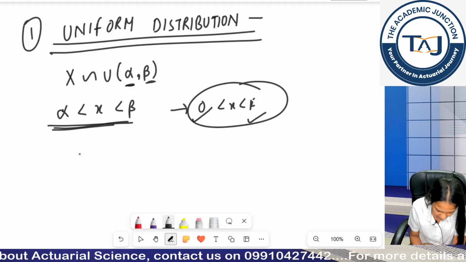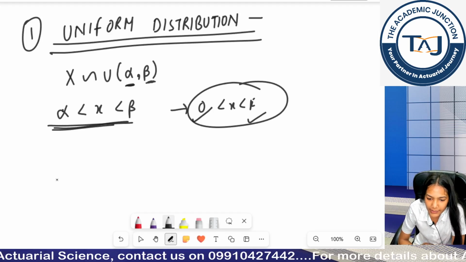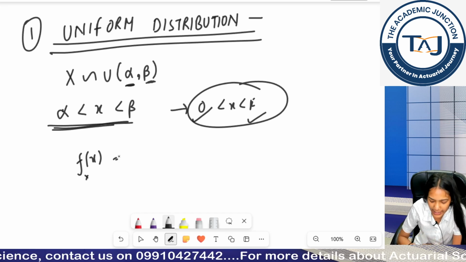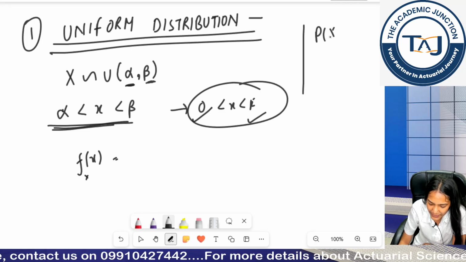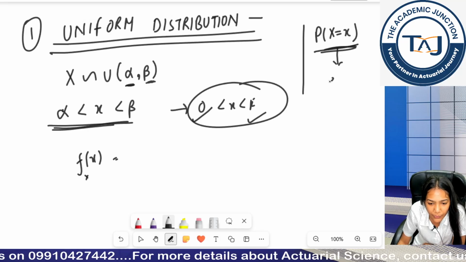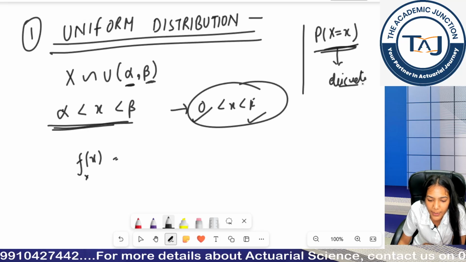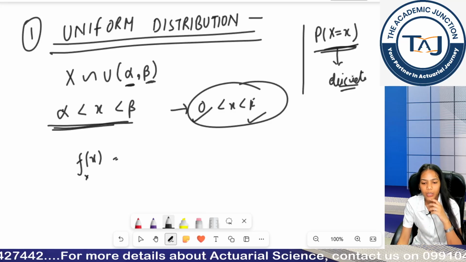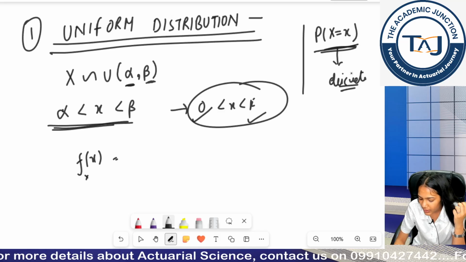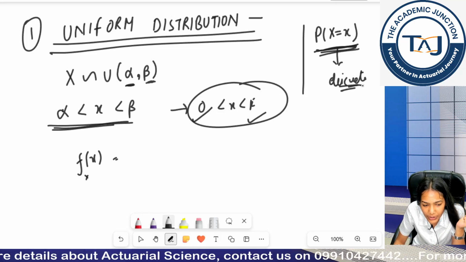Now moving forward, f(x). Here I will be writing f(x). There if you remember I was writing p(x) is equal to x. This notation only works for discrete. You should be concerned about the notations as well, because in examination you may be penalized on using the wrong notations, of course. So this notation can only be for discrete. Why?